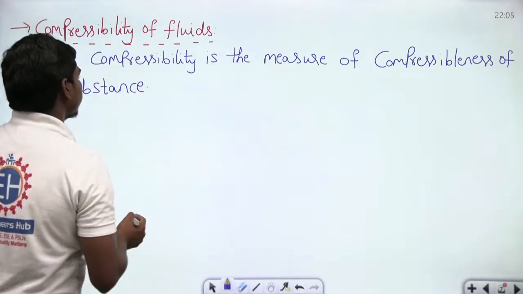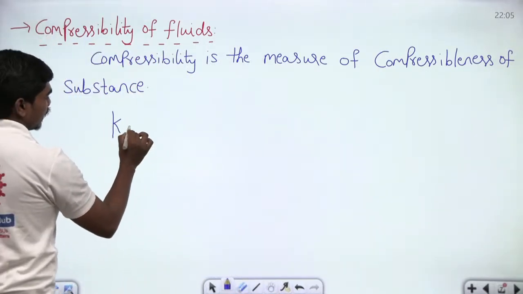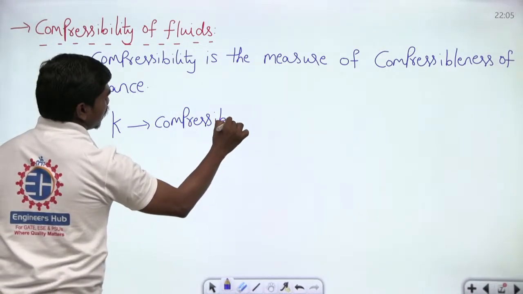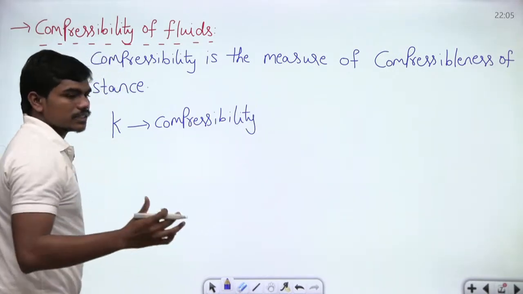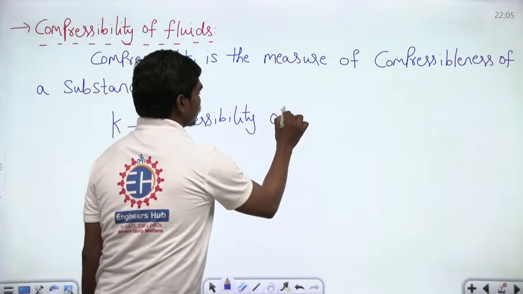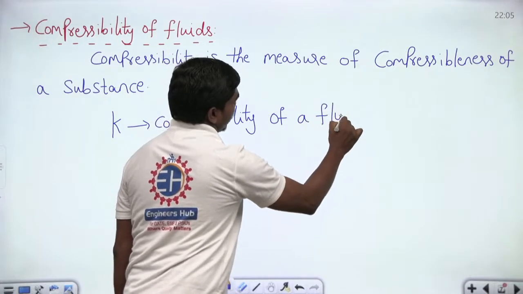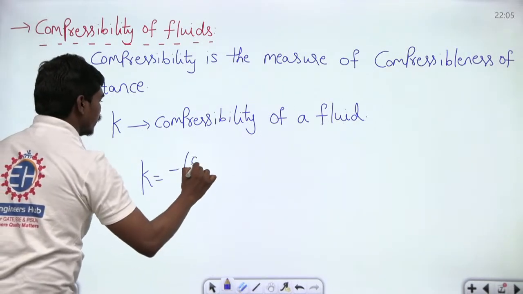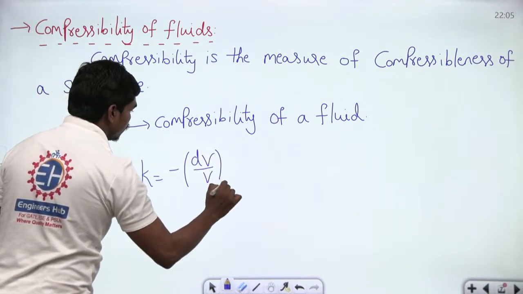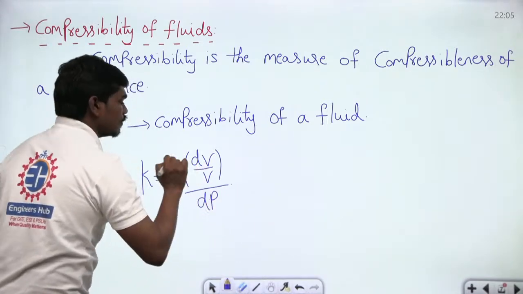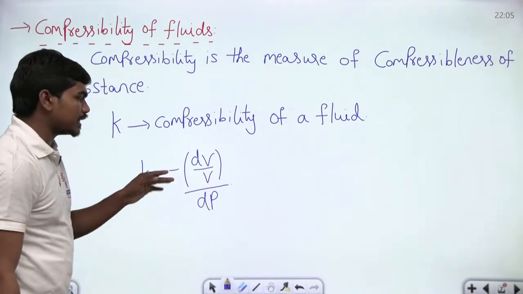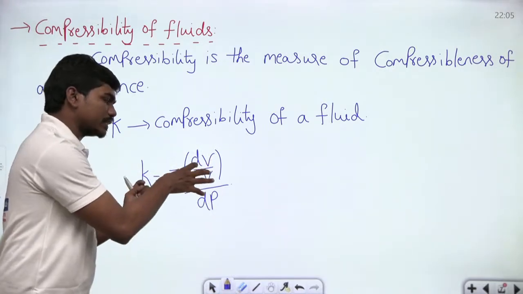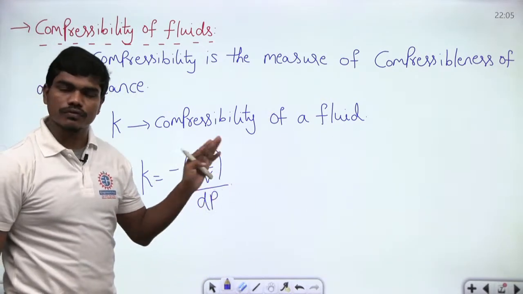So for defining compressibility, we have some value which is denoted by K, which is called the compressibility of the fluid. This K gives us the quantitative analysis on how much a fluid can be compressed. It is the volumetric strain that occurs in a fluid when you apply a pressure difference dP on the fluid. This is the value of some compressible fluid.